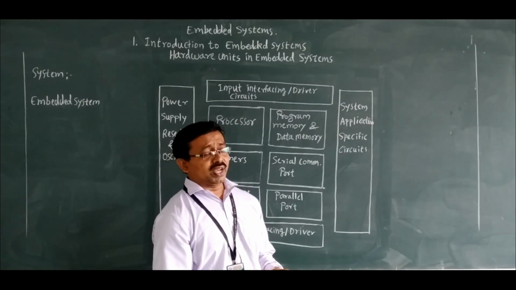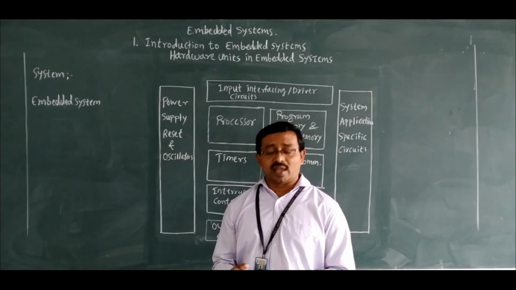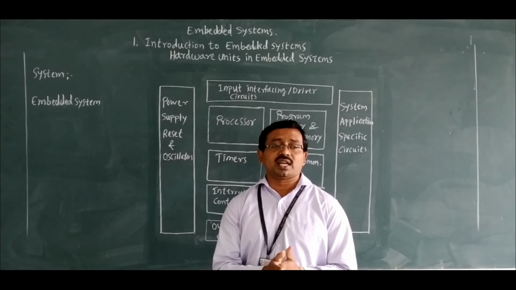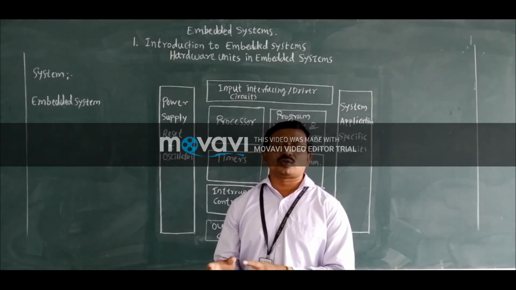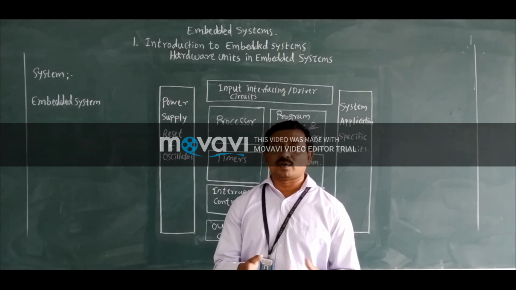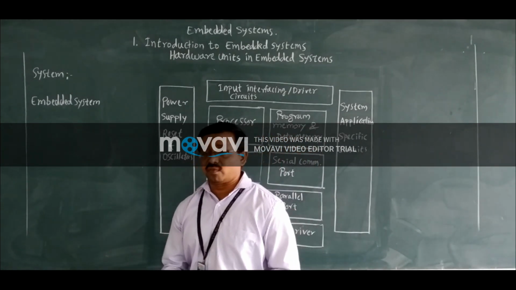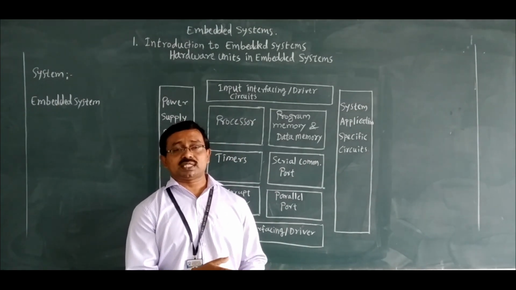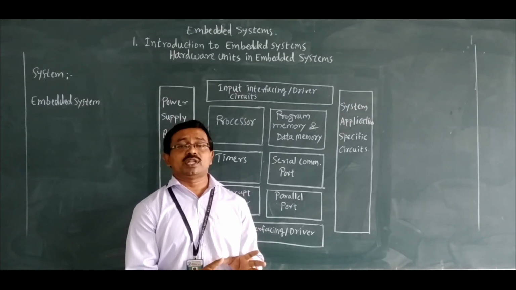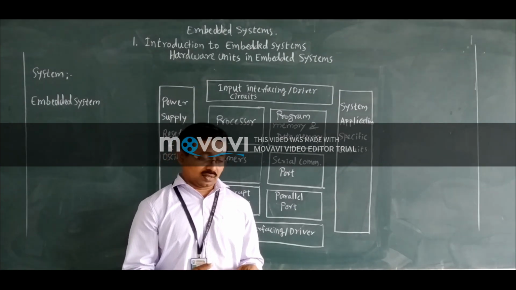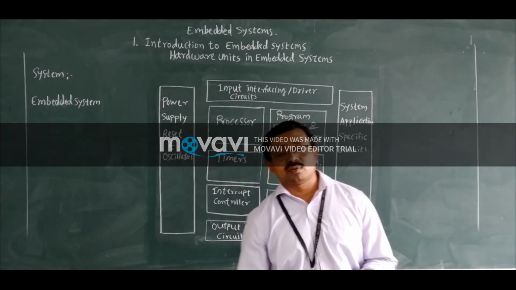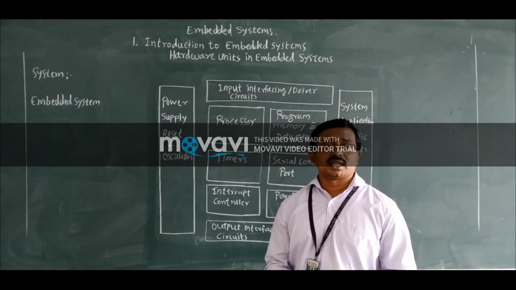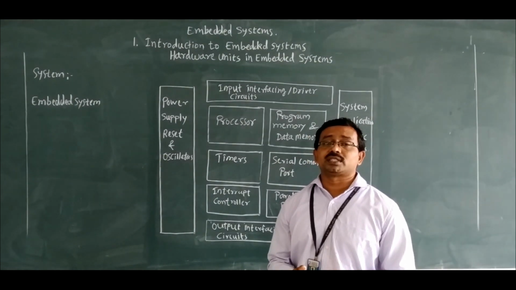Where do these embedded systems exist in our day-to-day life? From our kitchen to spacecraft, each and every system is almost an embedded system. Take the example of a microwave oven, or the latest LG refrigerator, consisting of various applications and features, which has a combination of hardware and software. Then in consumer electronics, in our home we are using digital televisions, DVD players, and set-top boxes. These are examples of embedded systems.